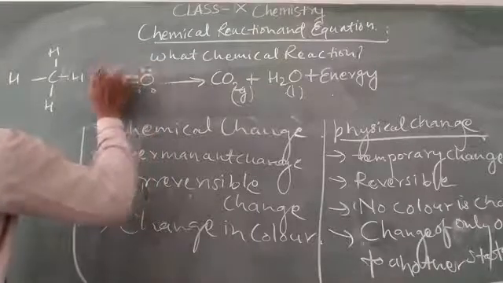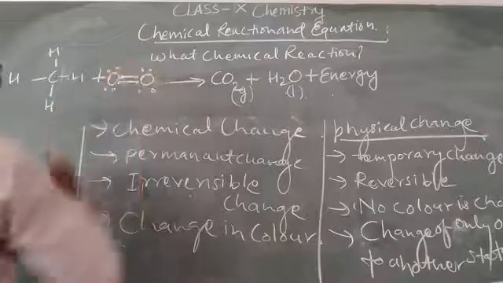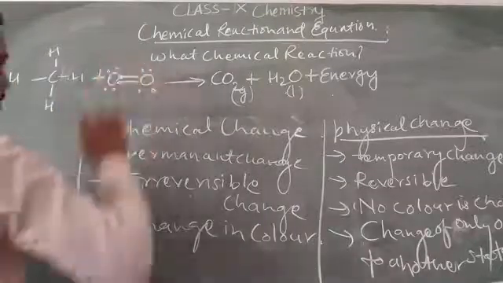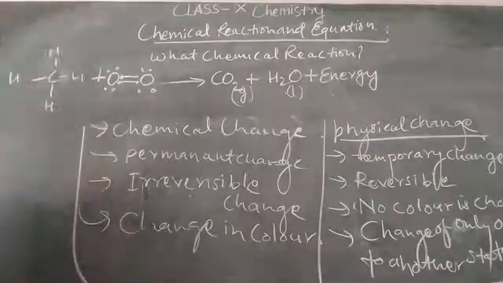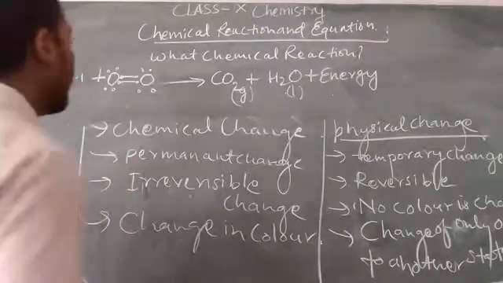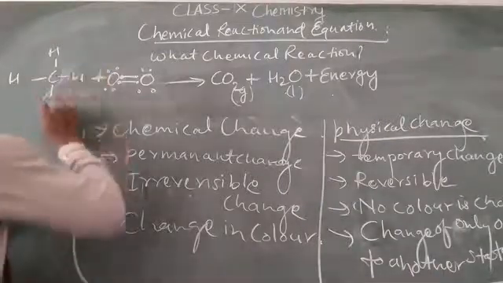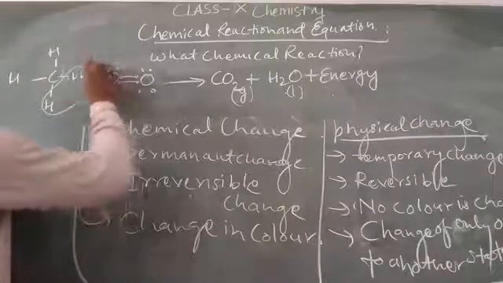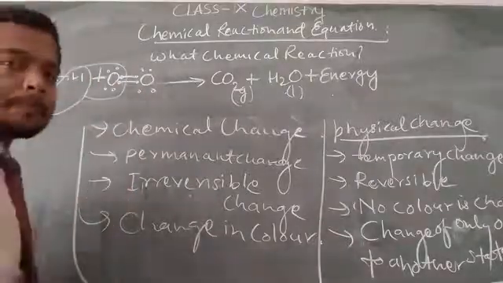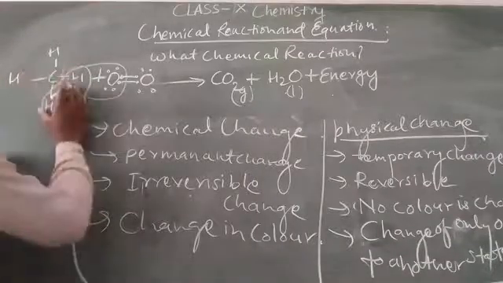Here are the 6 electrons and 6 electrons. The 2 electrons are shared between the O2 molecules of oxygen. Then the bonds break from these hydrogens.